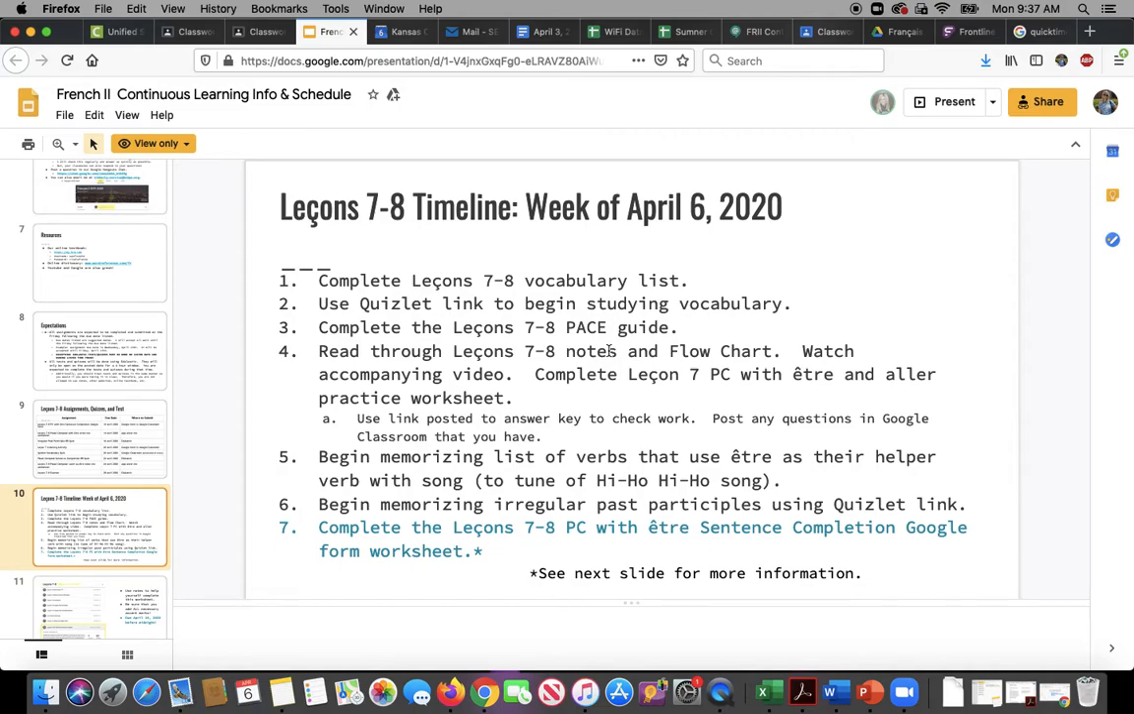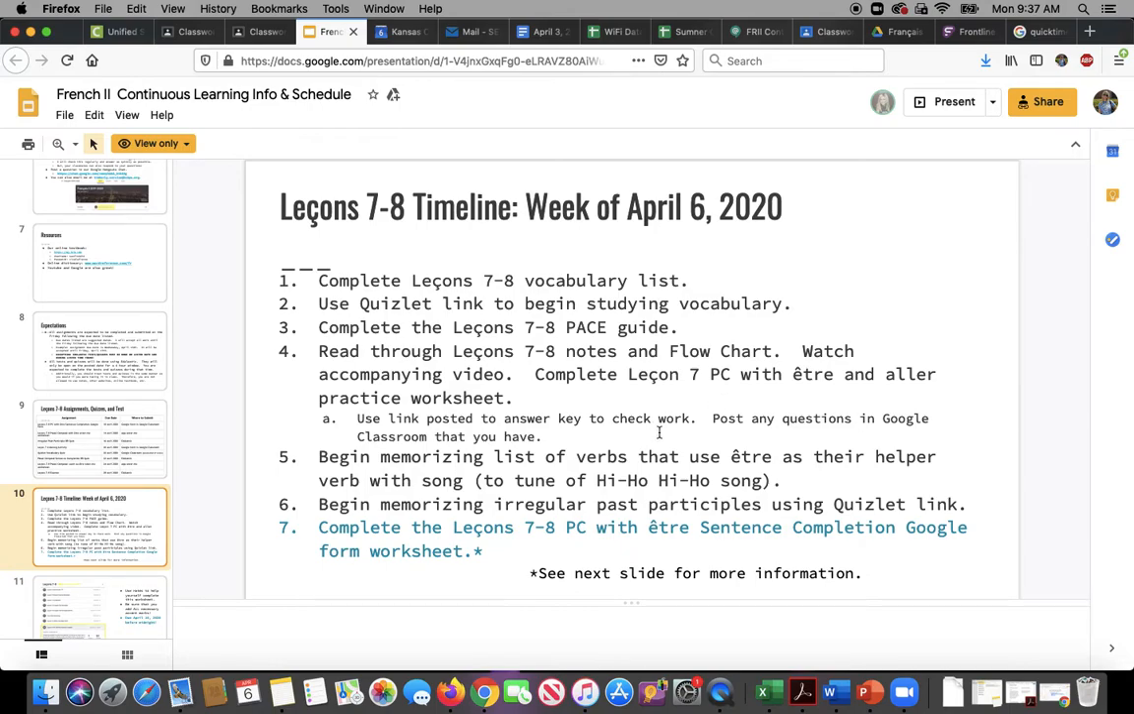So if you'll do the PACE guide exercises and then read through the notes and flow chart, and I have posted a YouTube video that also explains passé composé with être. Then there is a passé composé être and aller practice worksheet, and I also posted the answer key so that you can check your answers. That is just for your practice and to see if you understand the notes.